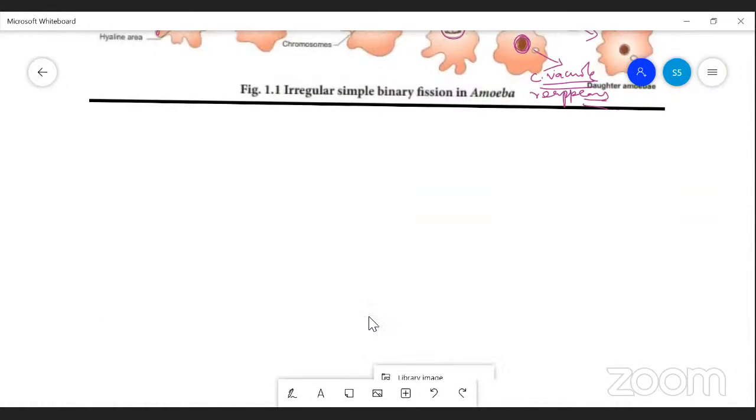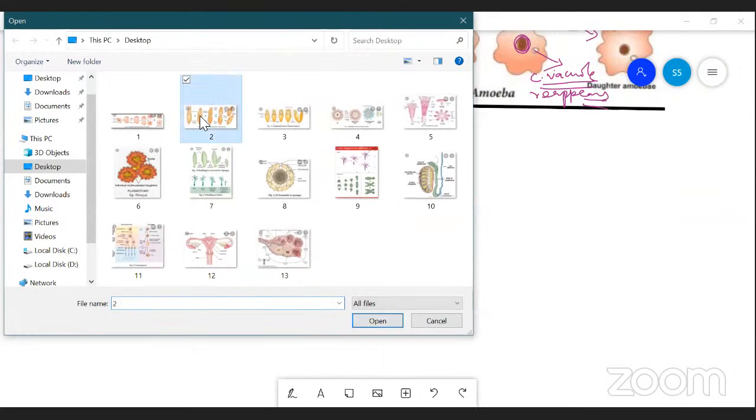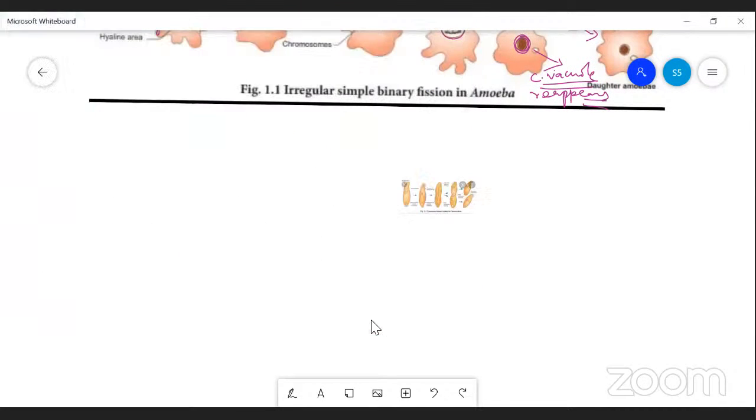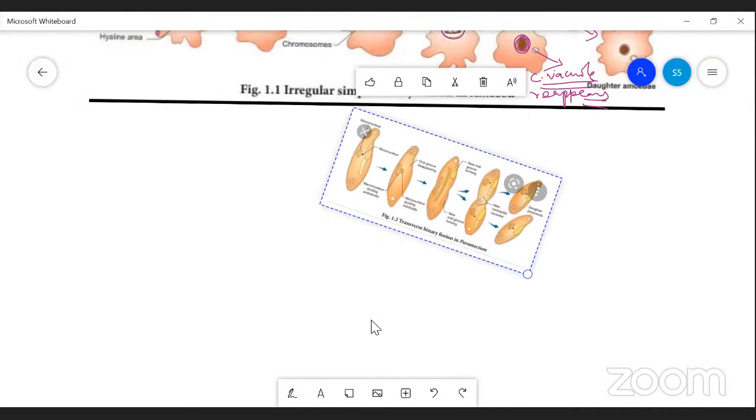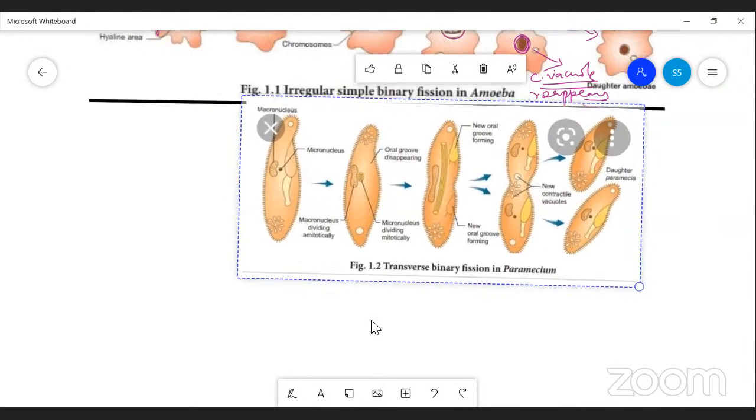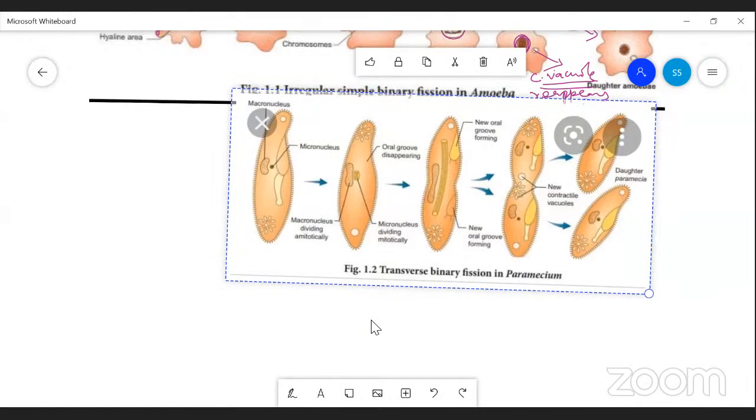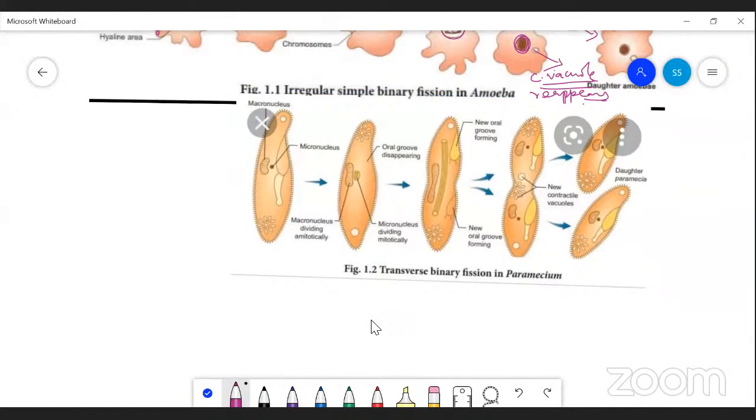The second type of fission, so look at this diagram, is transverse binary fission. The transverse binary fission occurs in the organism called paramecium.